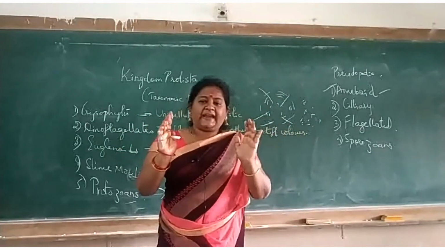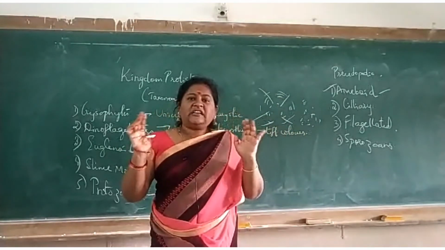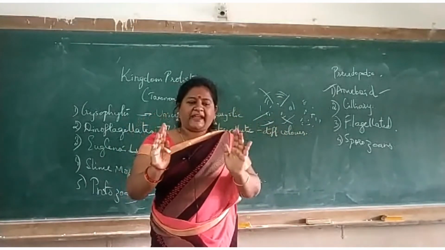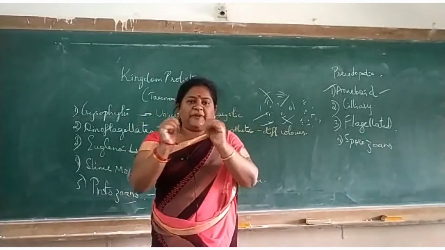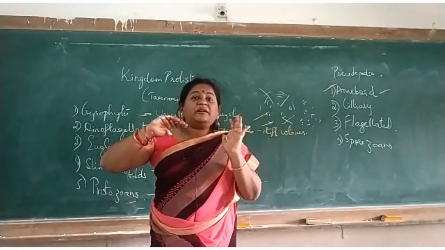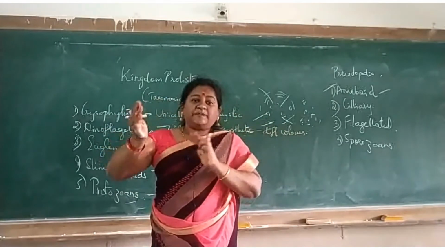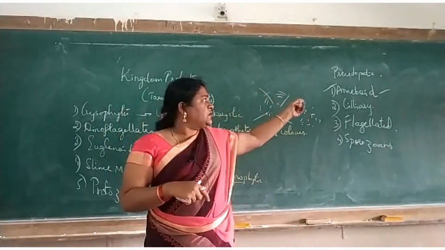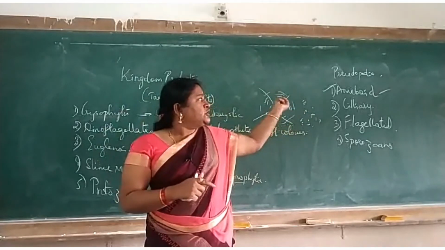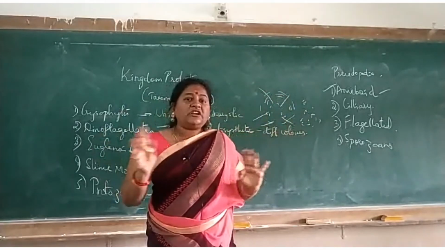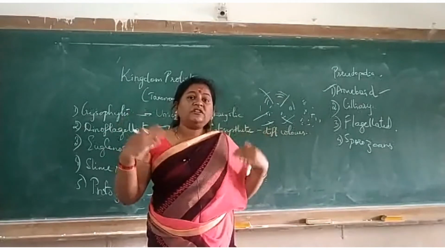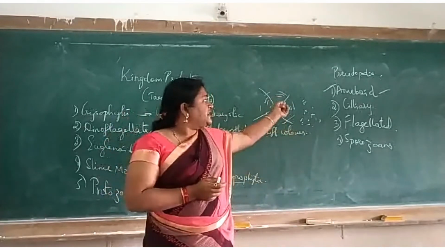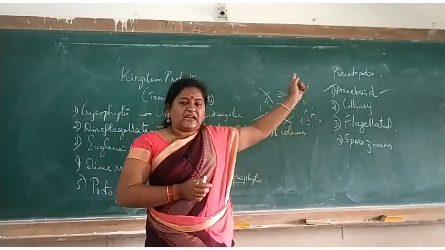Imagine a milk packet, okay, a 1 liter packet of milk, okay, that packet is in your hand. If you go on pressing, what happens? The milk goes on displacing. The same way the movement of amoeba is there, okay, and that is called as the amoeboid movement. So pseudo means false. It is not a true foot because it goes on changing its shape. So that is amoeboid. Example is amoeba.